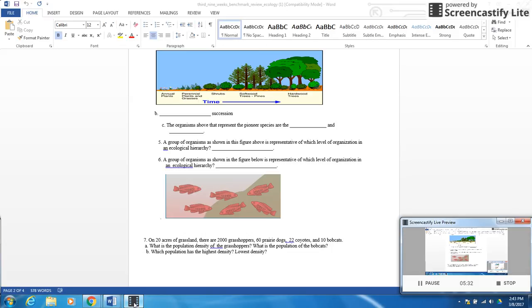Number 5. A group of organisms, such as shown in this figure above, is represented by which level of organization in the ecological hierarchy? This is called a community. Okay. And then number 6, a group of organisms, as shown in the figure below, represents which ecological hierarchy? That's a population. So we've got a community and we got a population of fish going.